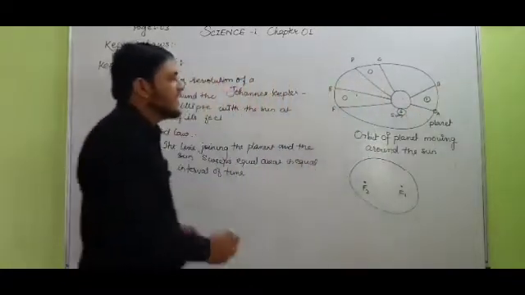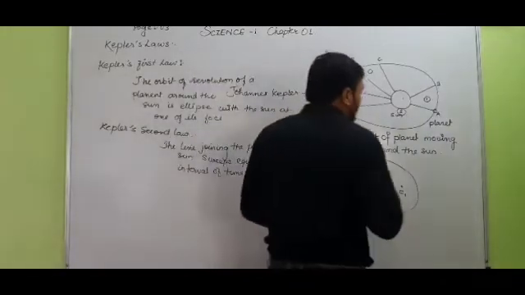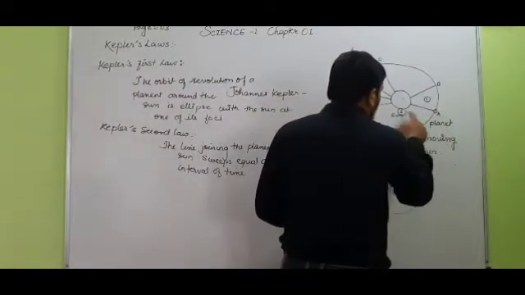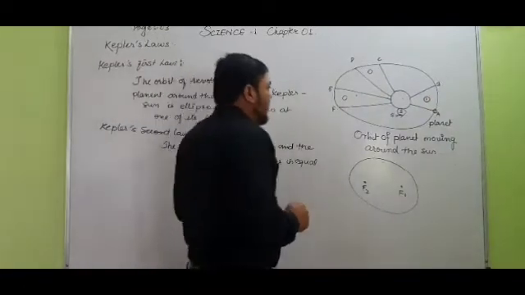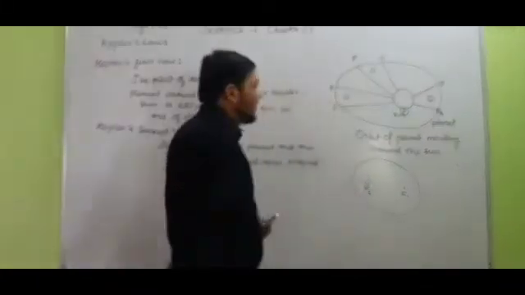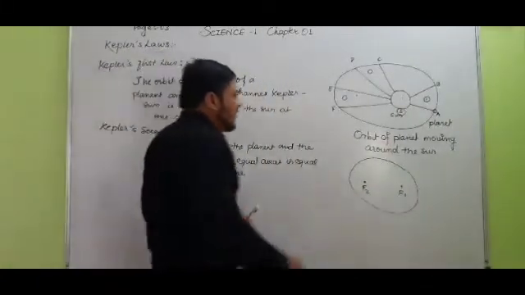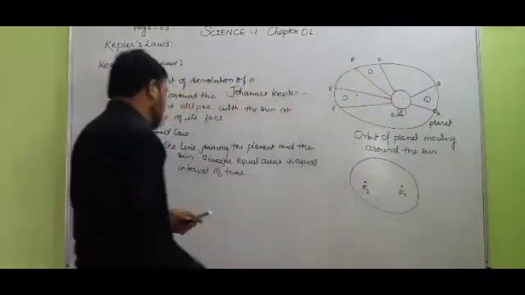The time required for a planet to cover the area ASB is equal to the time required by the planet to cover the area CSD. And the area is also the same. Area ASB is equal to area CSD.